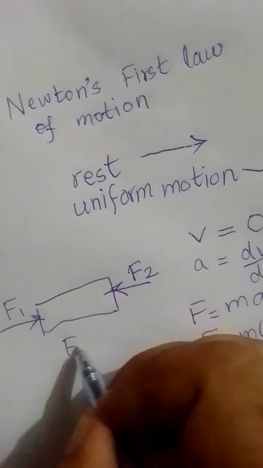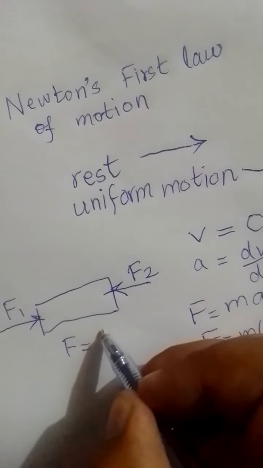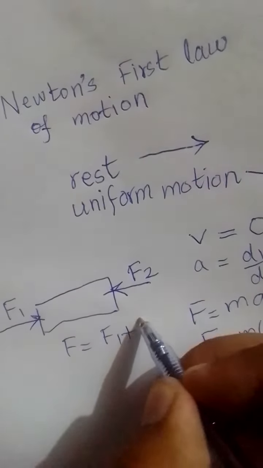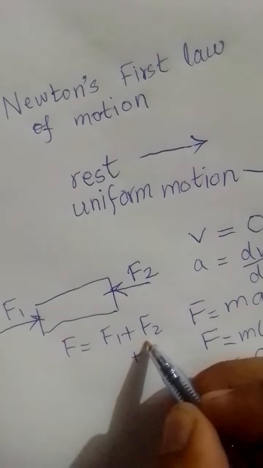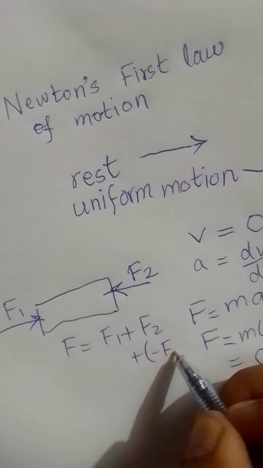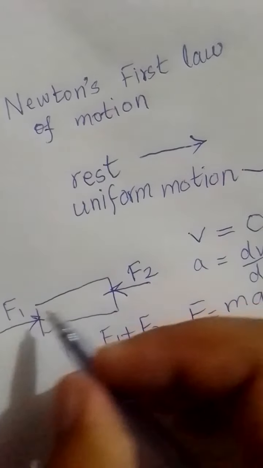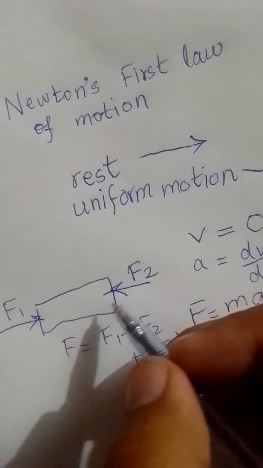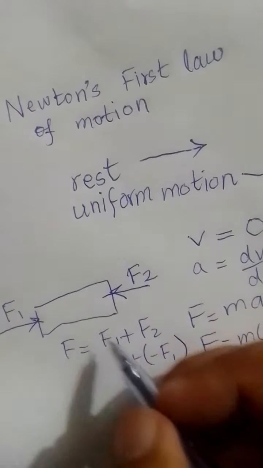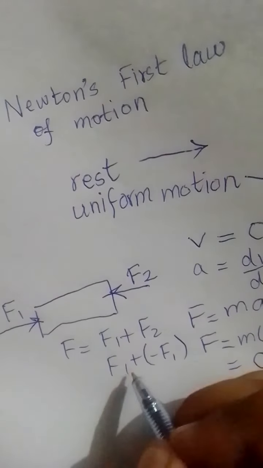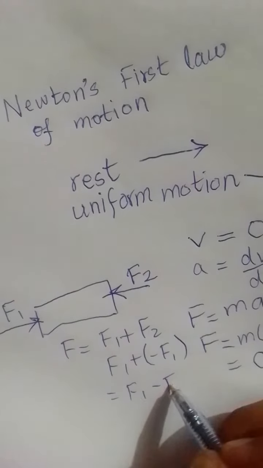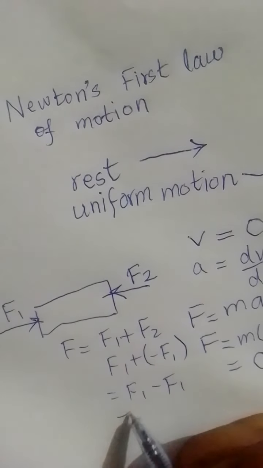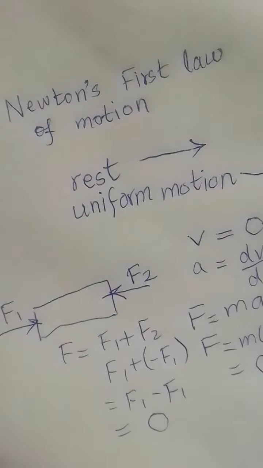So F is equal to F1 plus F2, where F2 is equal to negative of F1, because F2 is equal to F1 but in the opposite direction. So F1 plus negative of F1 is equal to F1 minus F1, which is equal to 0.